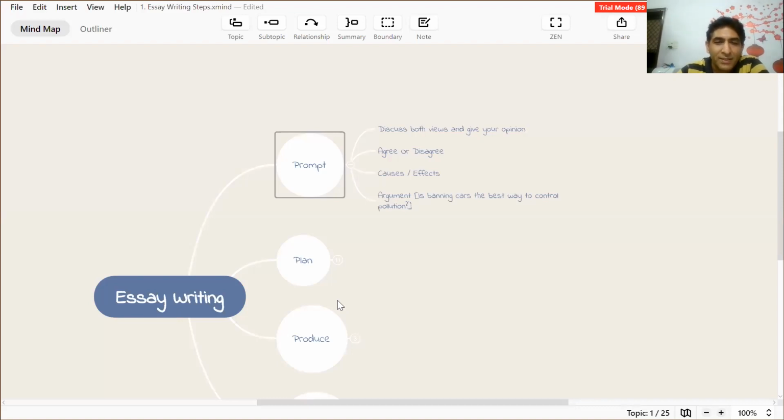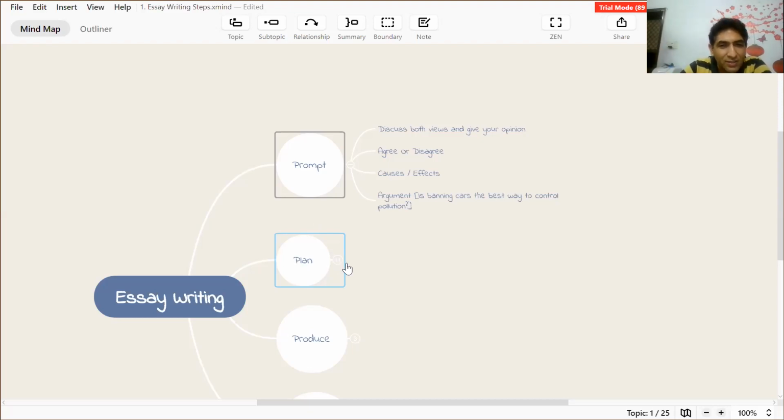Using a template does not mean mugging up something and just reproducing it, but using a certain structure to put your thoughts in an easy to understand manner. So the second step is to plan your essay, and when we say we have to plan the essay with respect to the type of question, you have to use the right template.